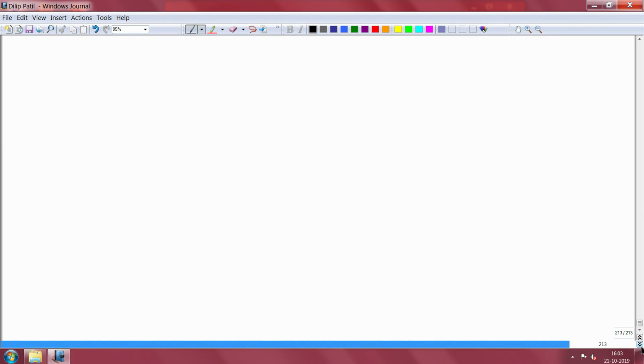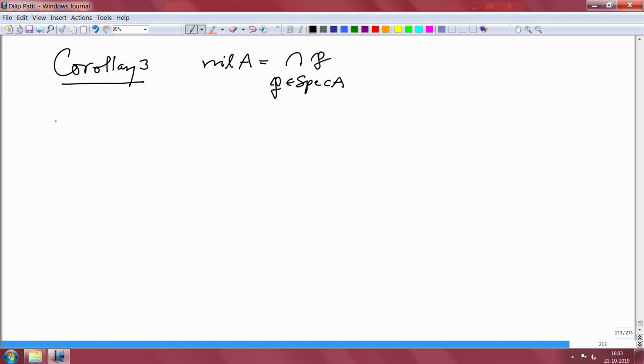Alright. Now, okay, next corollary 3. This I want to prove again: nil radical of A equals the intersection of P belonging to spec of A. So proof. Alright. So first of all this inclusion.